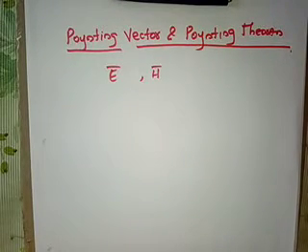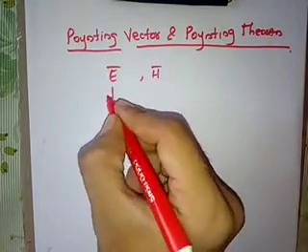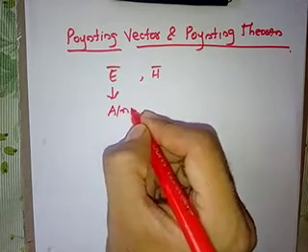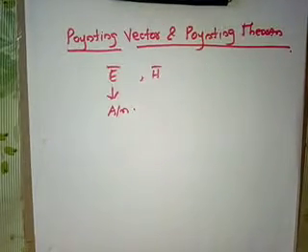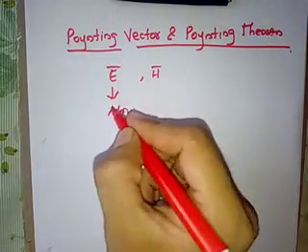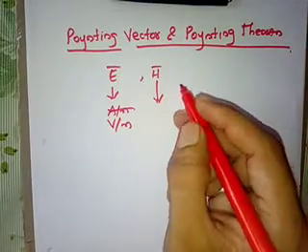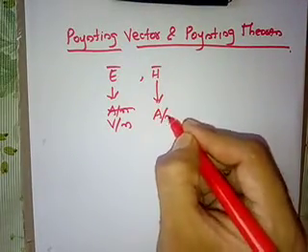These two fields are mutually perpendicular to each other. The unit of E bar is volt per meter, and the unit of H bar, the magnetic field, is ampere per meter.